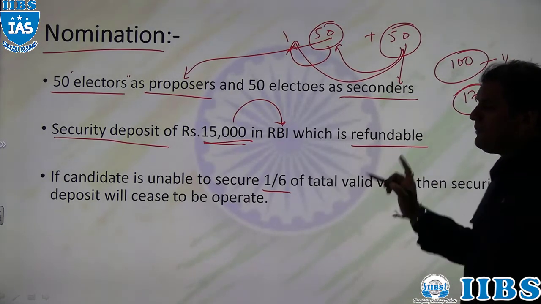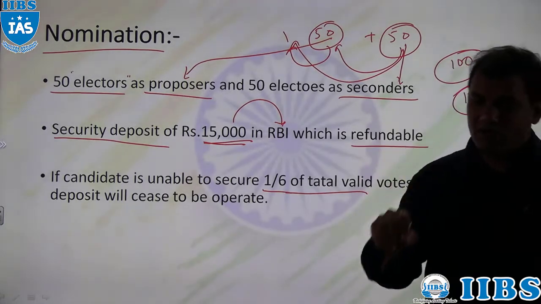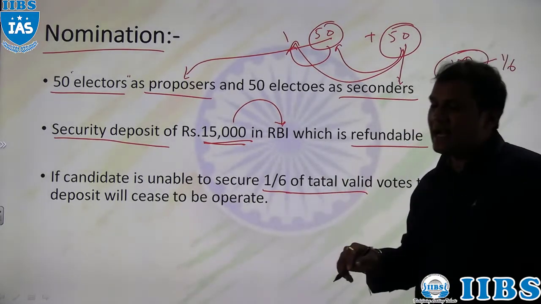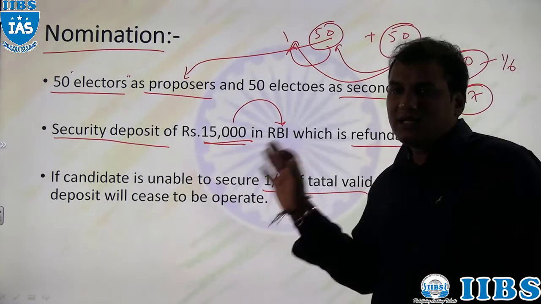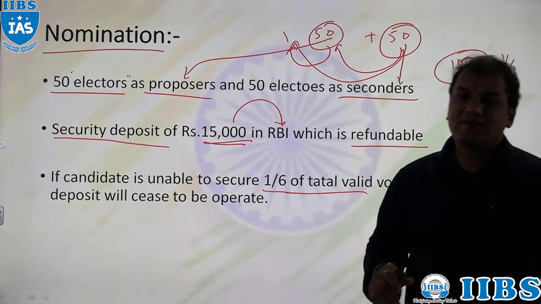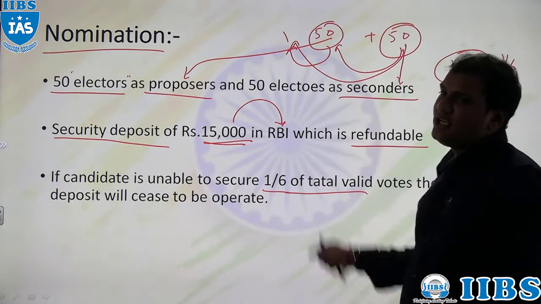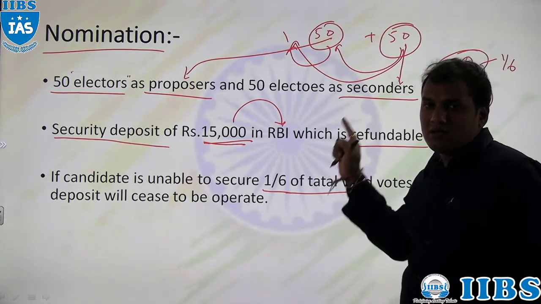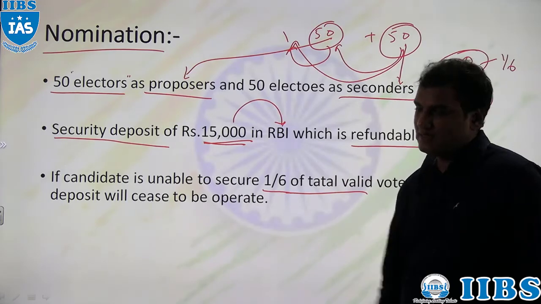That is the meaning of that sentence: if the candidate is unable to secure 1/6 of the total valid votes, then the security deposit will not be refundable. So these are the conditions to file the nomination for the election of president.